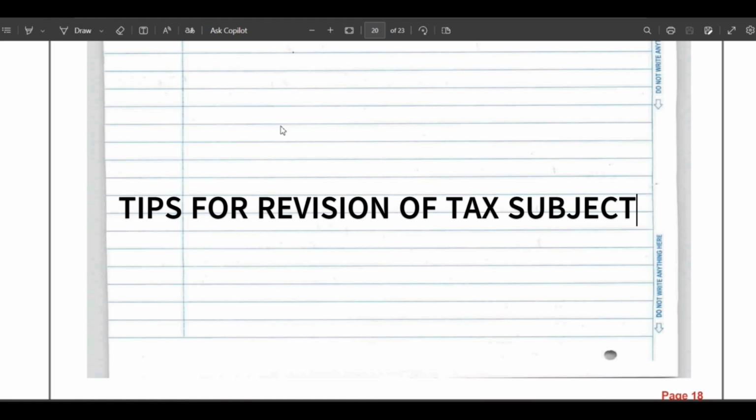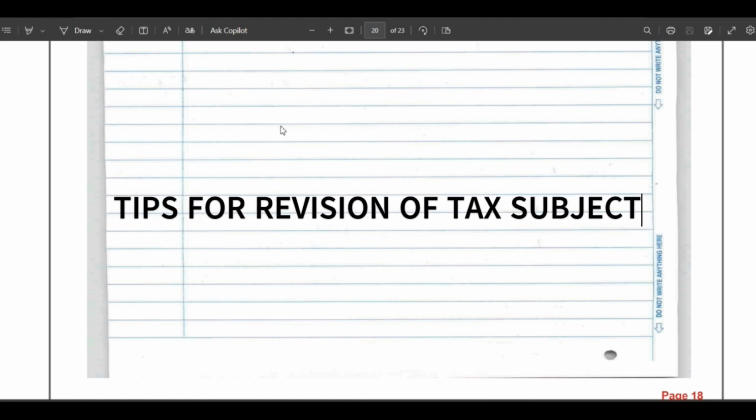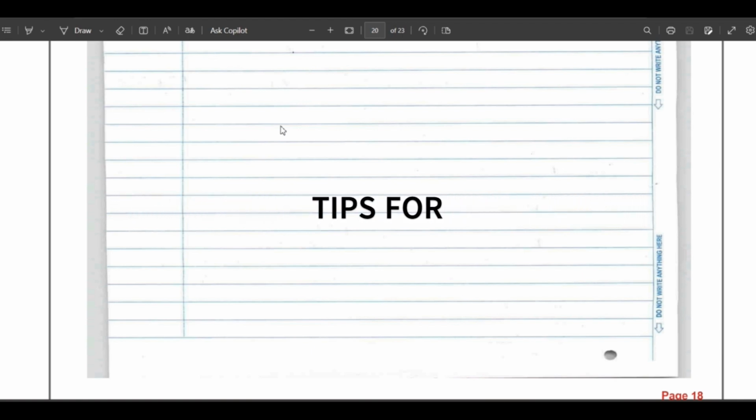While revising the entire tax syllabus, first of all, just read the entire concept thoroughly to get an idea about the entire syllabus, and don't try to practice many questions while revising the subject. If you understand the concept clearly, you will be able to answer any question within a short span of time and easily.